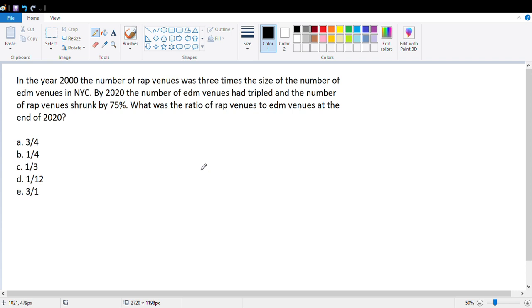Alright, so let's set up this question. Let's try to set up based on the information given sentence by sentence. Okay, so they tell us in the year 2000 the number of rap venues. I'm going to label R as the number of rap venues, and I'm going to let E be the number of EDM venues.